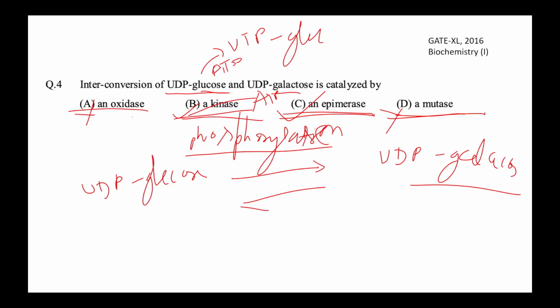These two are very direct questions. You just need to know the basics. That's it. You can easily solve them and not get confused with other enzymes. You should have an idea exactly what function each enzyme performs and what is exactly happening in the reaction which is given. So here, you must know what is happening when glucose is converted to galactose, what kind of rearrangement is happening, and what the four options are and how they perform the reaction.